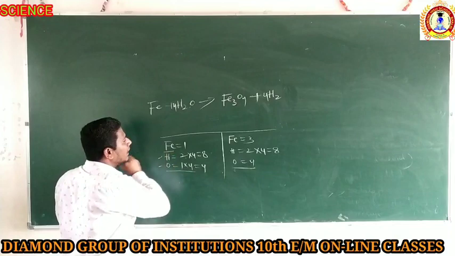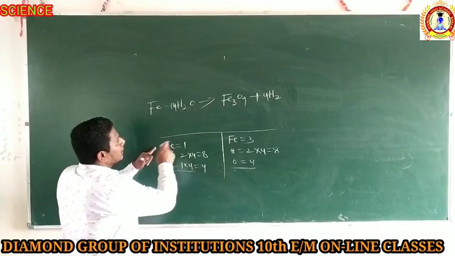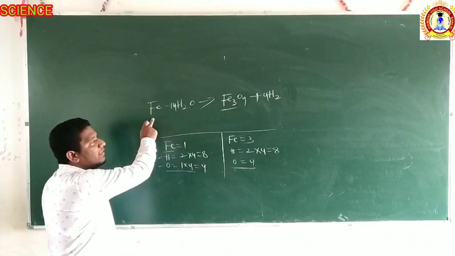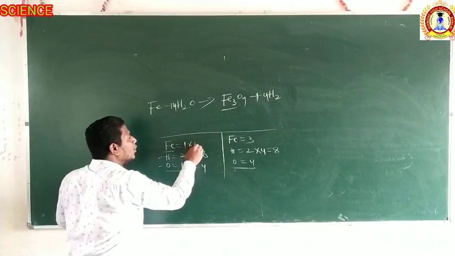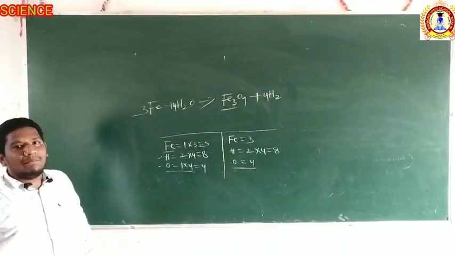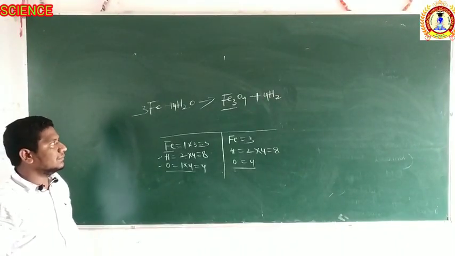Now the remaining is only the iron. There are 3 irons in the product side. There is only 1 iron in the reactant side. How much should I multiply? I have to multiply by 3. So 3. So this is the balanced chemical equation.